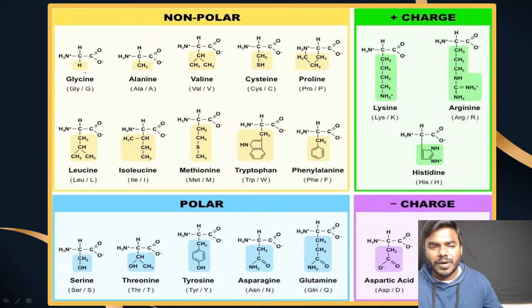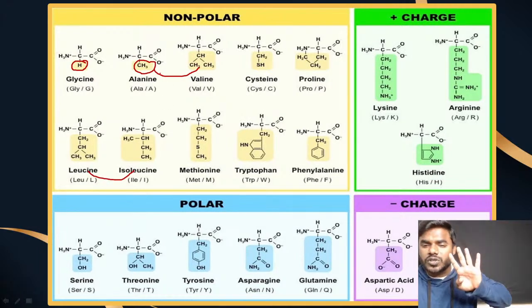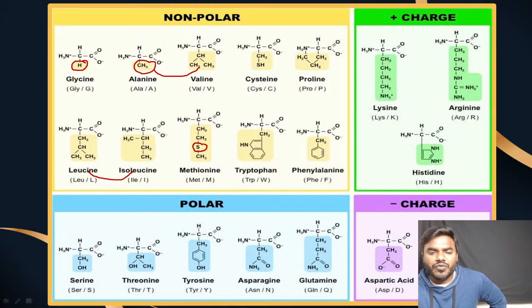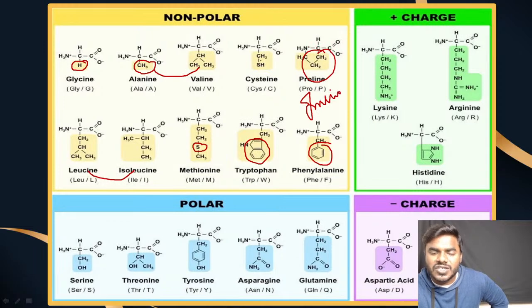Glycine, hydrogen; alanine, methyl; alanine, valine, leucine, isoleucine. I can easily remember these structures because they are aliphatic. Methionine, I can remember sulfur; tryptophan, indole; phenylalanine, phenyl; proline, imino group; cysteine, sulfhydryl. Easily by looking at the structure I can tell you.